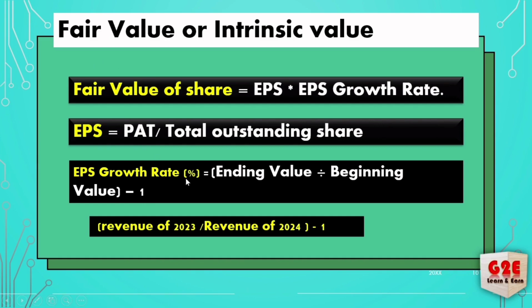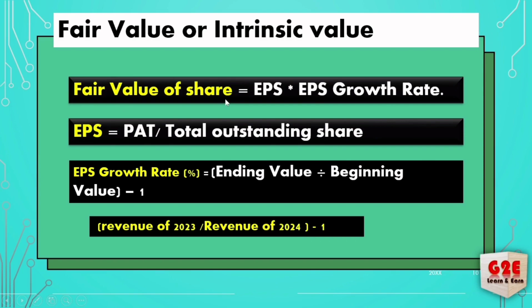And how can you calculate EPS growth rate? Ending value divided by beginning value minus 1. What value do you need to take as the ending value? That is earnings, and earnings means revenue. Taking the previous year's revenue and the current year's revenue, which is 2024, you divide and subtract 1. If you do that, you will get the growth rate. That growth rate you can apply to EPS, and you will get the fair value of shares.